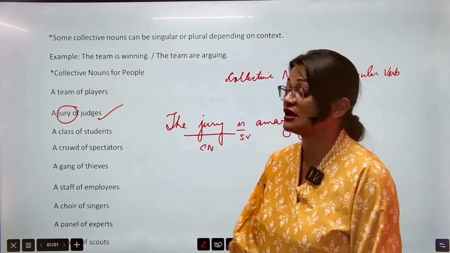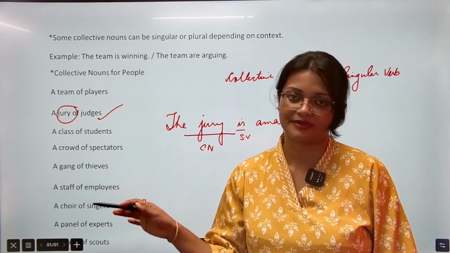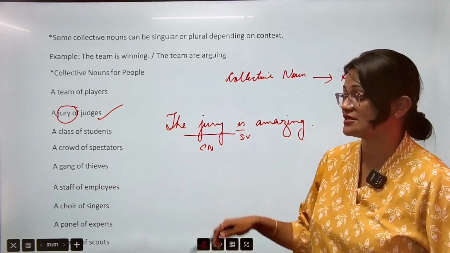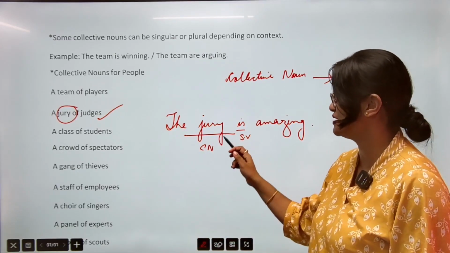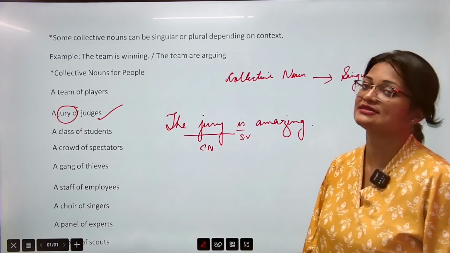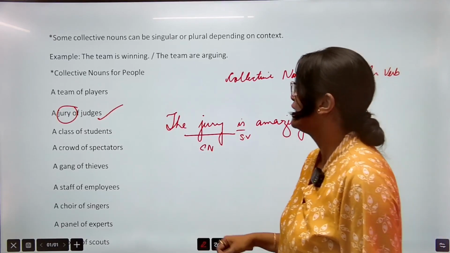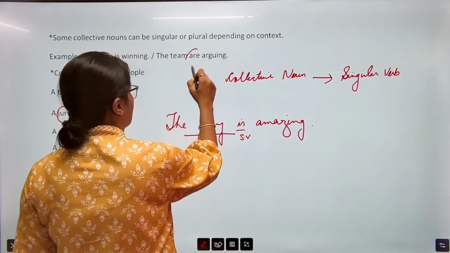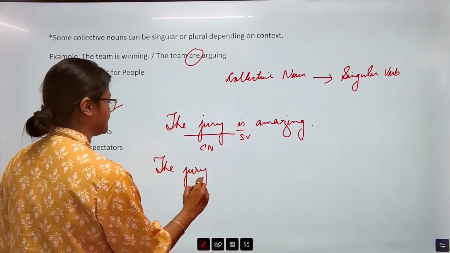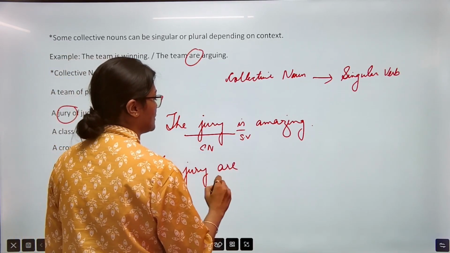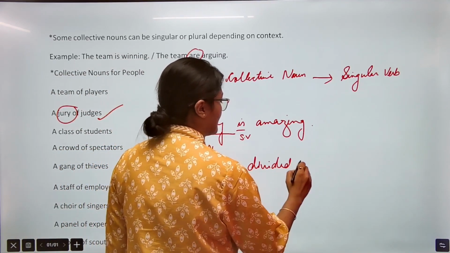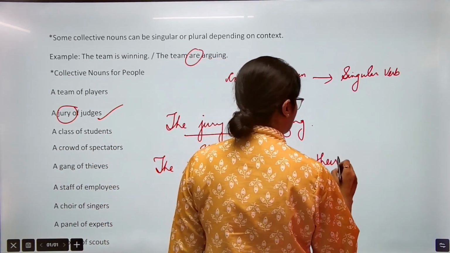Otherwise, I could have used the judges are amazing or the 5 judges are amazing. But since I'm not using the 5 judges, but instead I'm using jury, which could be understood कि judges के बारे में ही है, so we are using singular verb. Okay. Now, how can we write are? See, the jury इसके साथ are कैसे हो सकता है? Are divided in their opinion.